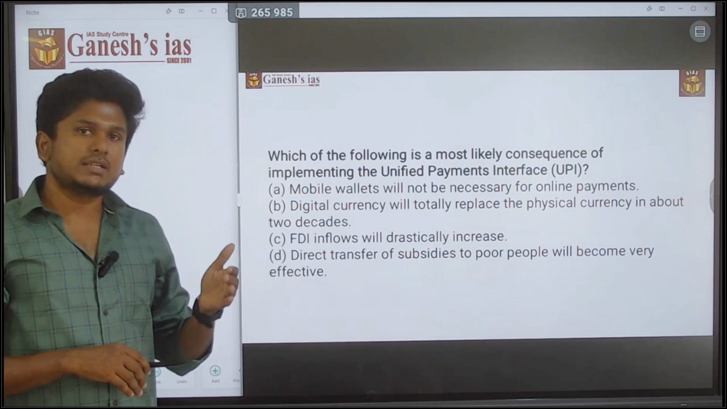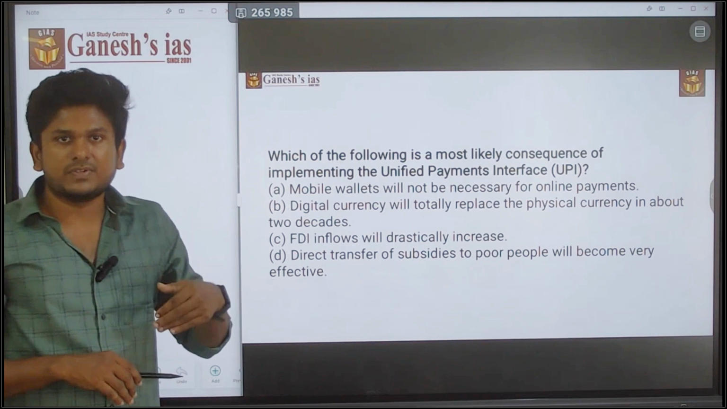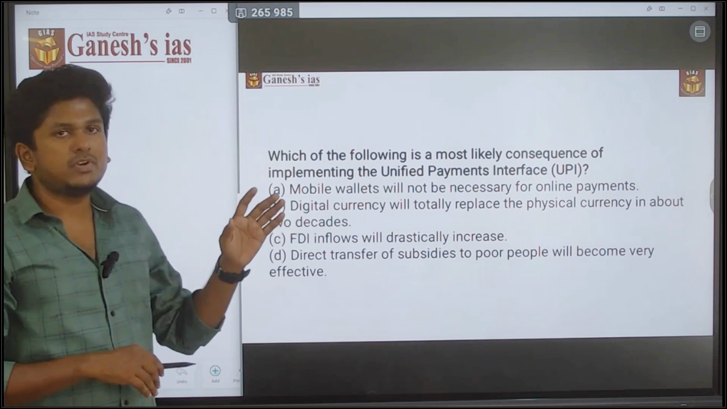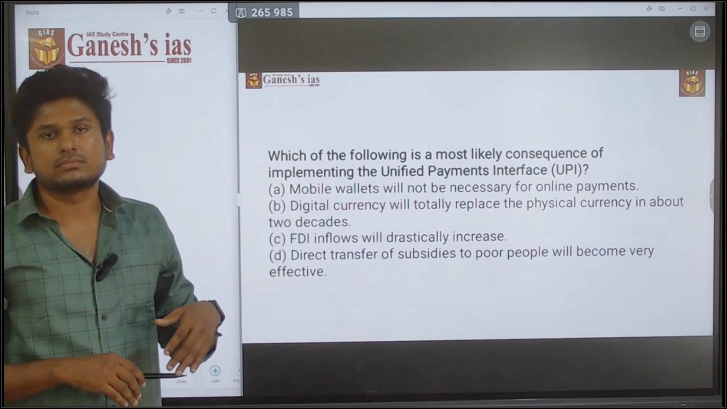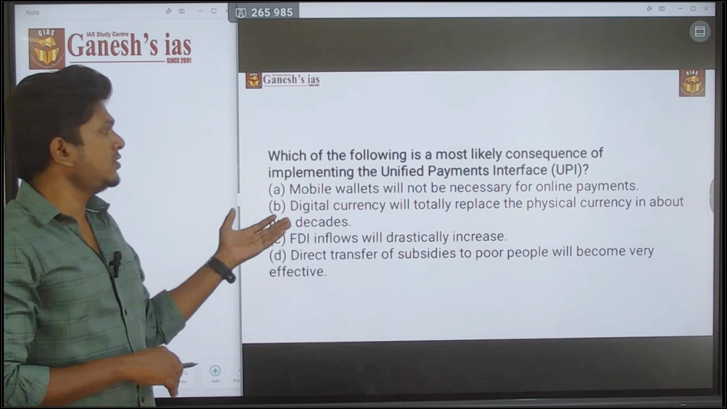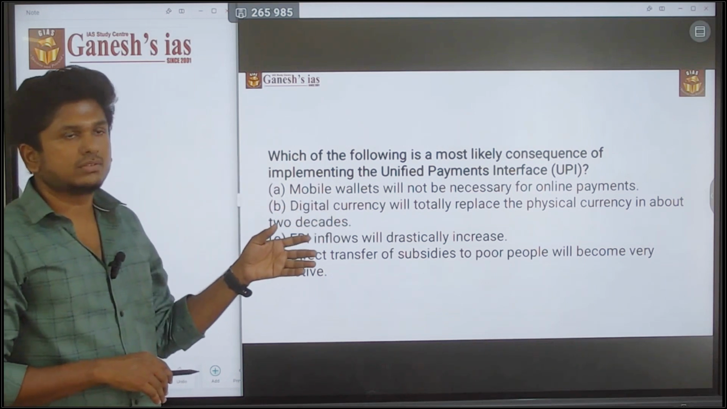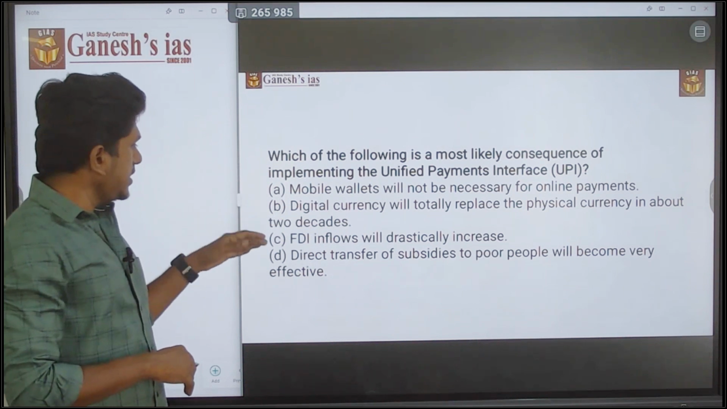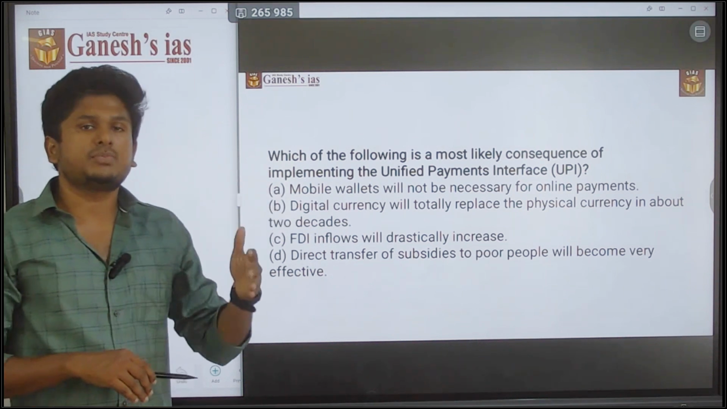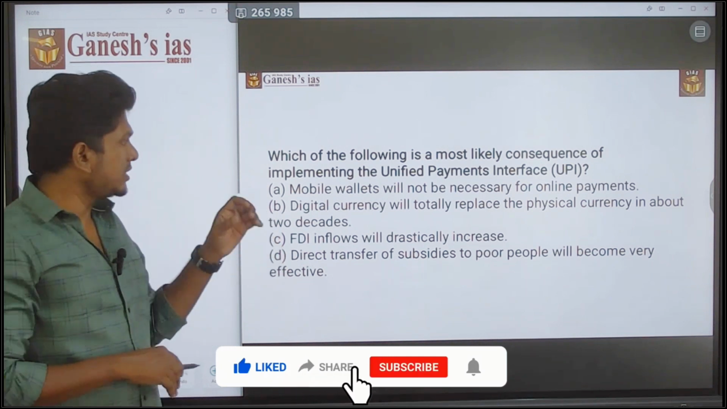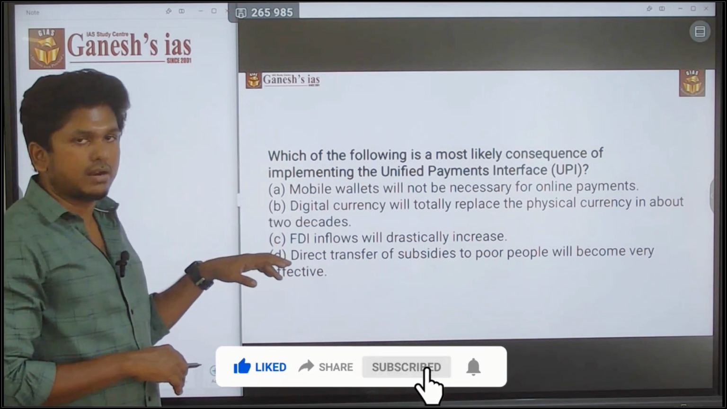Even though there is some reduction in physical currency activities, there is still a need for physical currency. You can't claim that it will totally replace it, and they are saying within 2 decades. These are certain extreme terms. So B, C, D, everything has extreme terms or extreme thoughts. That is the reason all these three are wrong.